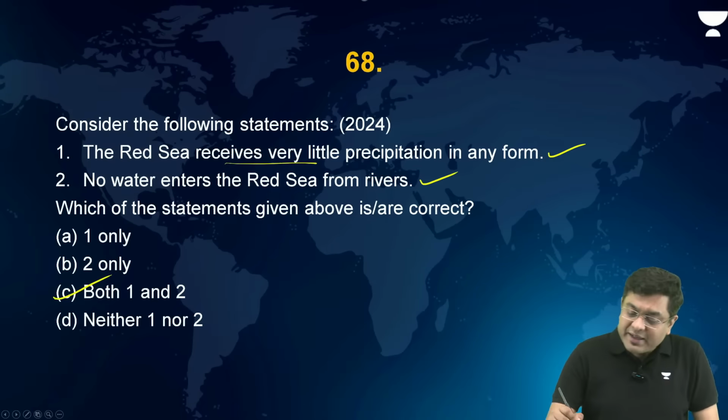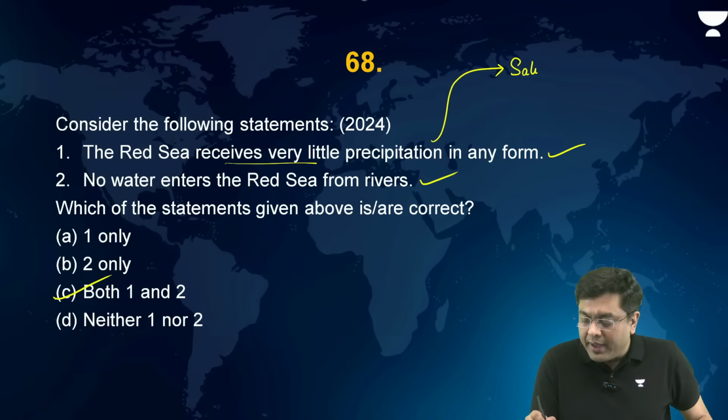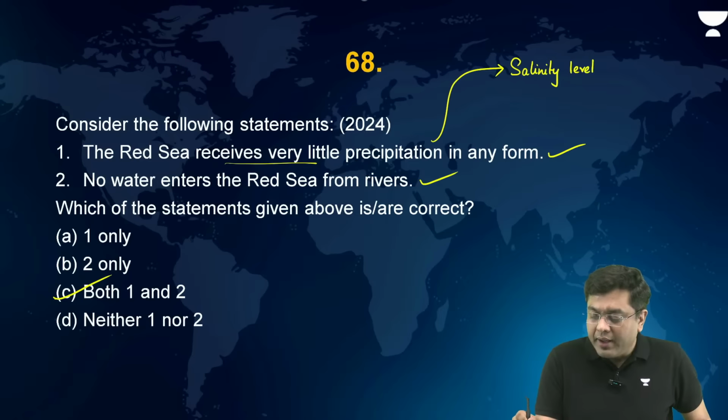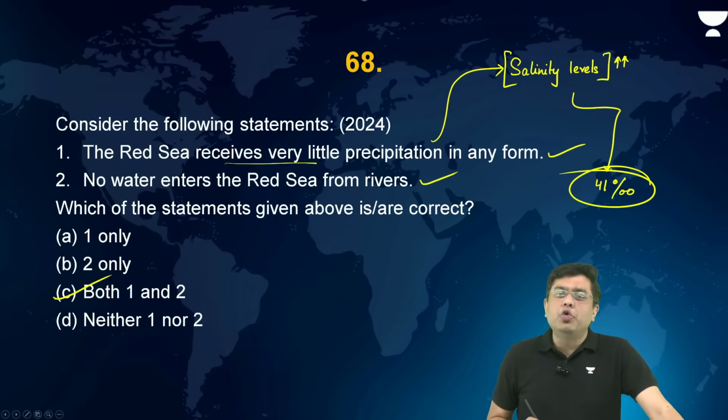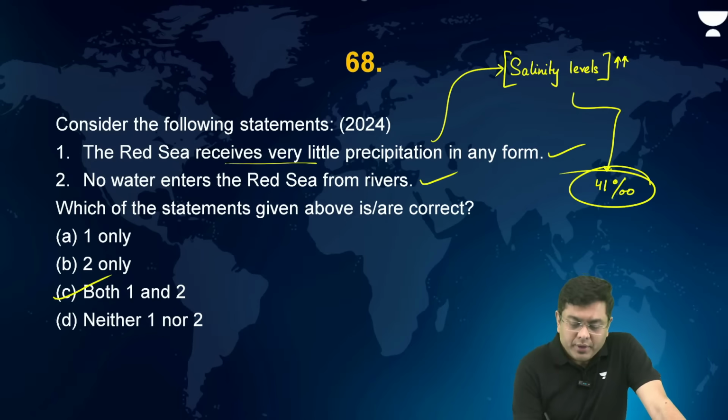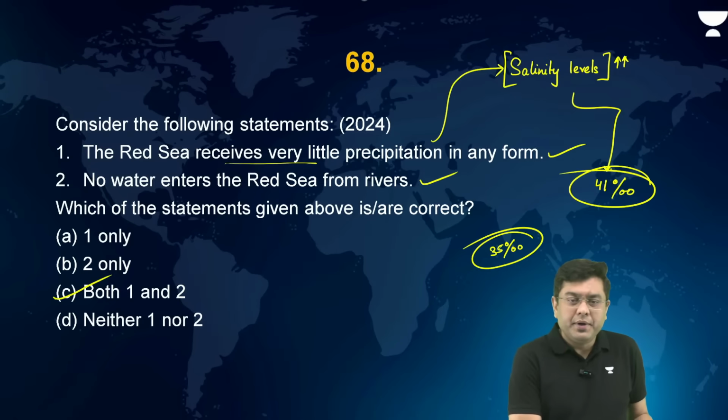In fact, it is this particular reason why salinity levels of Red Sea are very high, almost to the range of 41 parts per thousand. Average salinity level of the oceans is how much? 35 parts per thousand. Red Sea has higher salinity. Right.